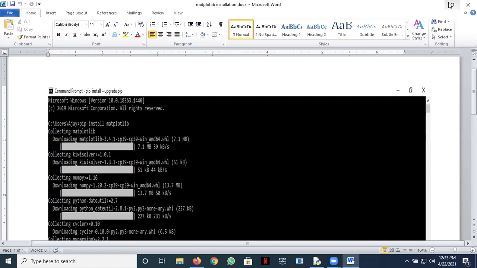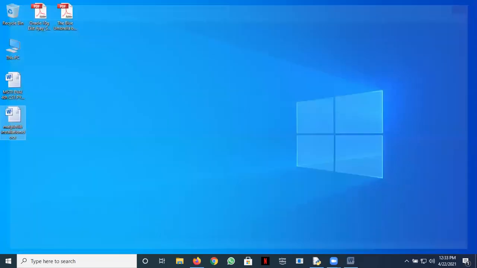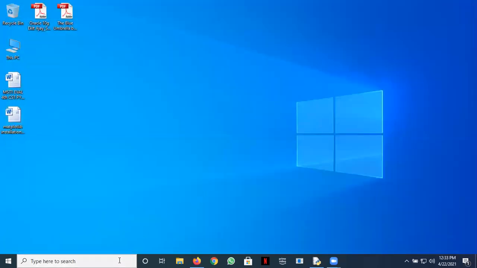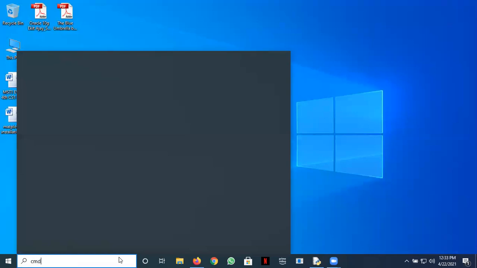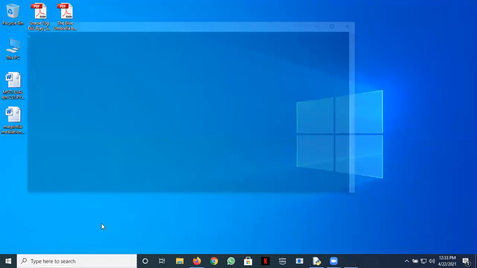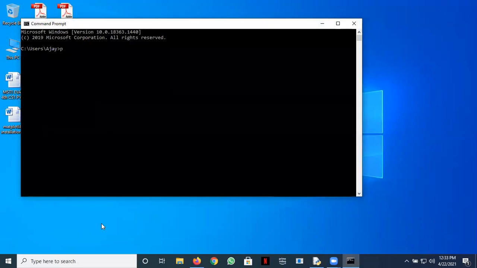Now, since this requirement has already been satisfied, if I repeat this command, pip install matplotlib, it will say requirement already satisfied.